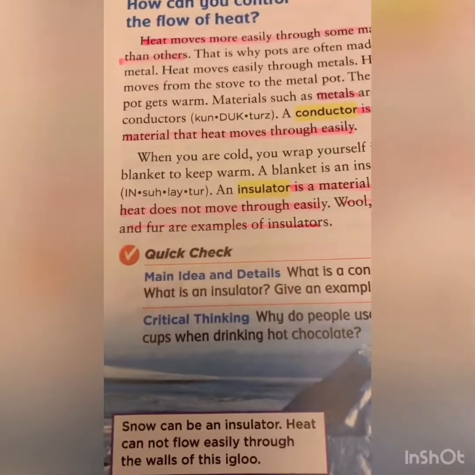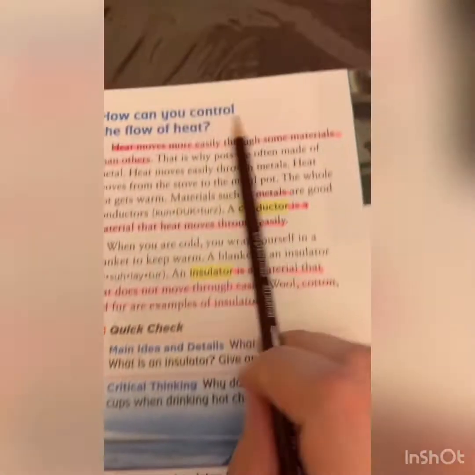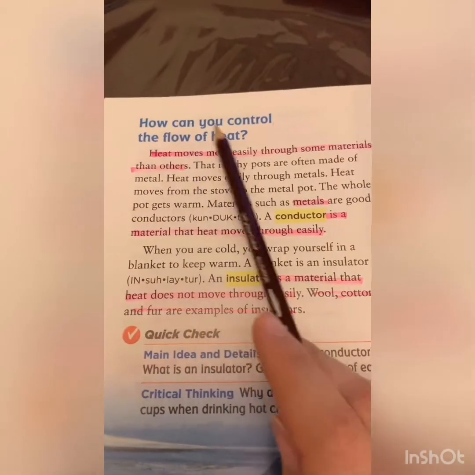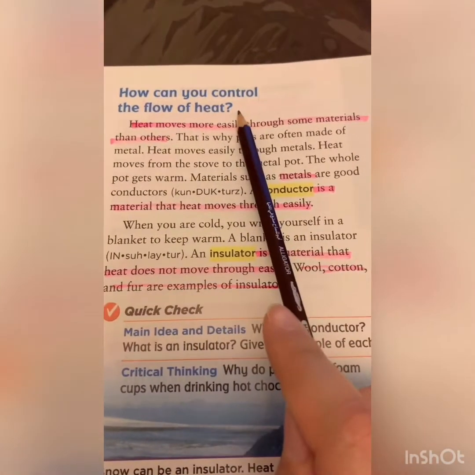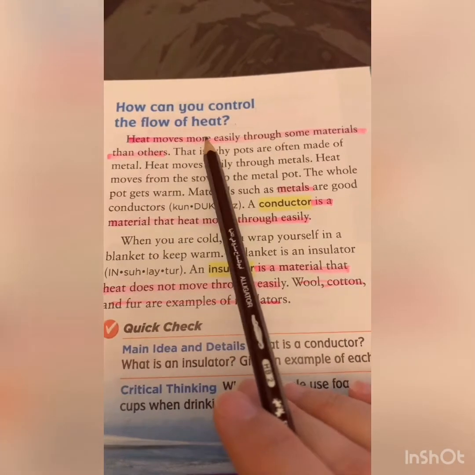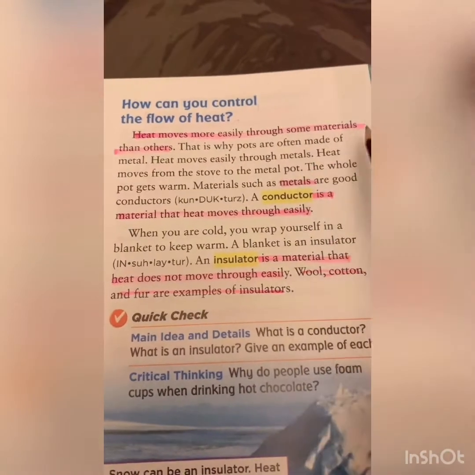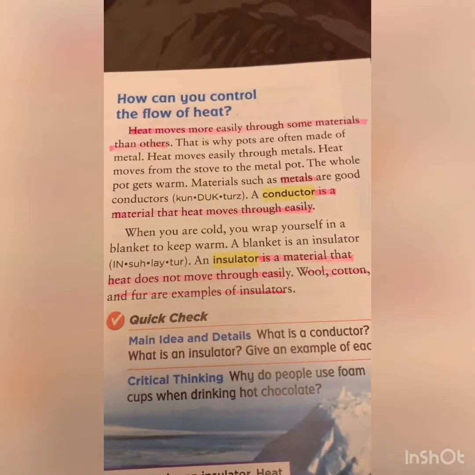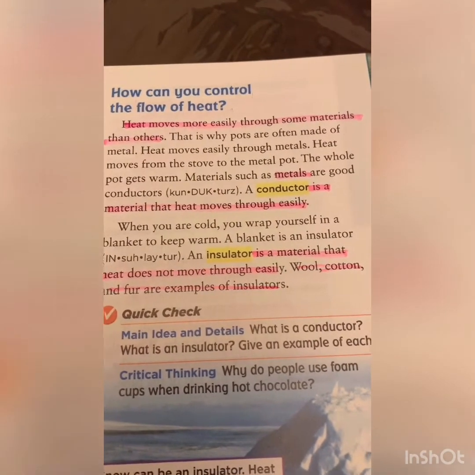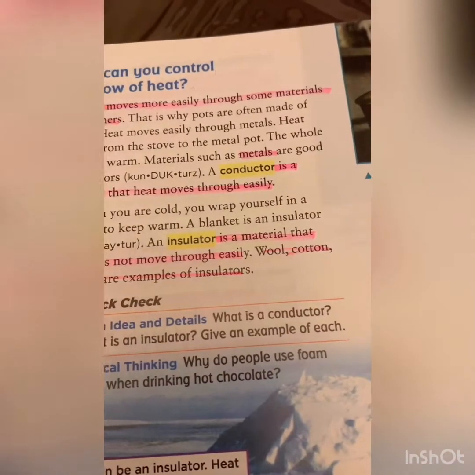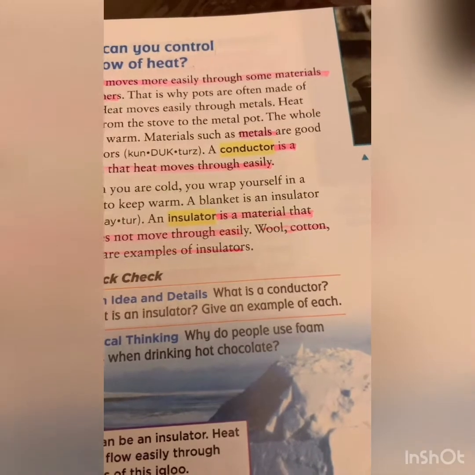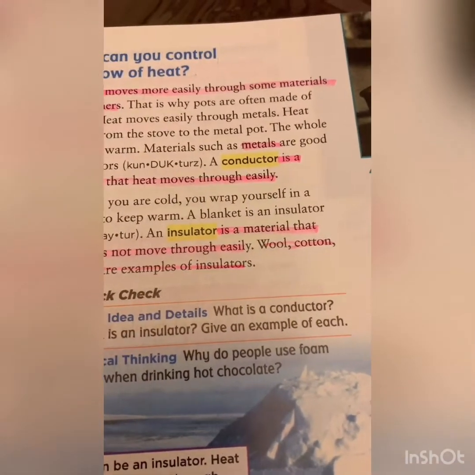Let's move to the last page, which is 484. On page 484, the question is, how can you control the flow of heat? You have to know something: heat moves easily through some materials more than others. Whenever you give heat to objects, you are giving them energy. This energy is being passed from the source of heat to the object you are giving the heat to.